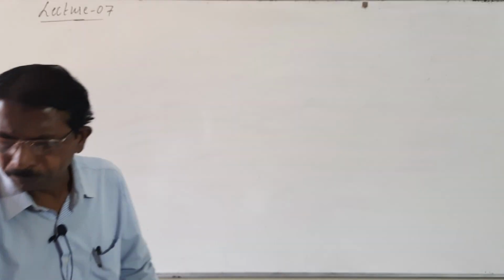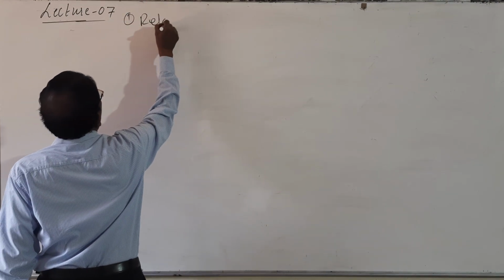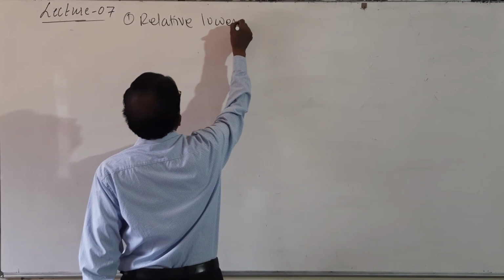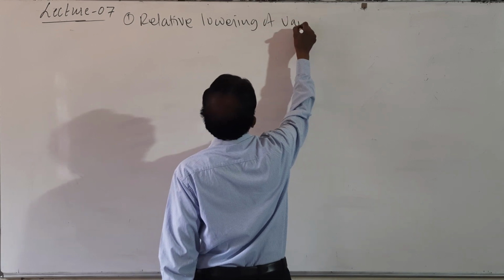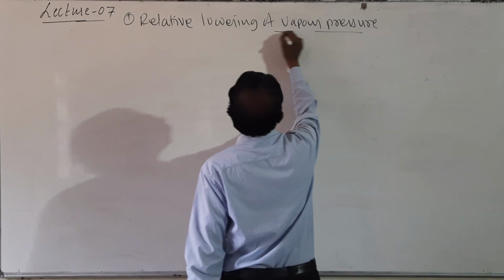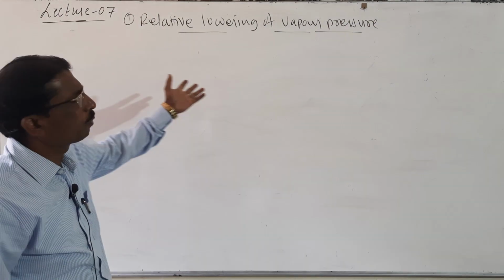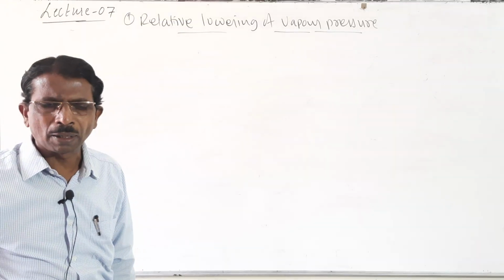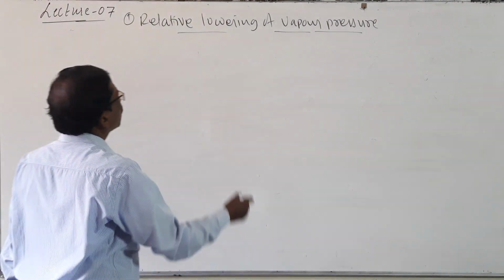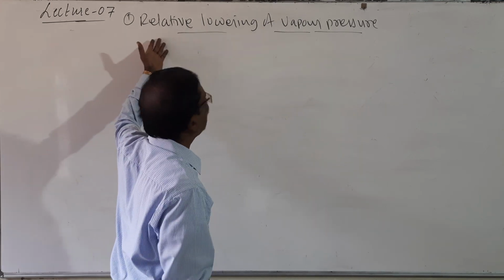You may write relative lowering of vapor pressure of solvent, or simply relative lowering of vapor pressure. Look here students, we will discuss one by one. I will go in the reverse manner: first vapor pressure, lowering of vapor pressure, and relative.